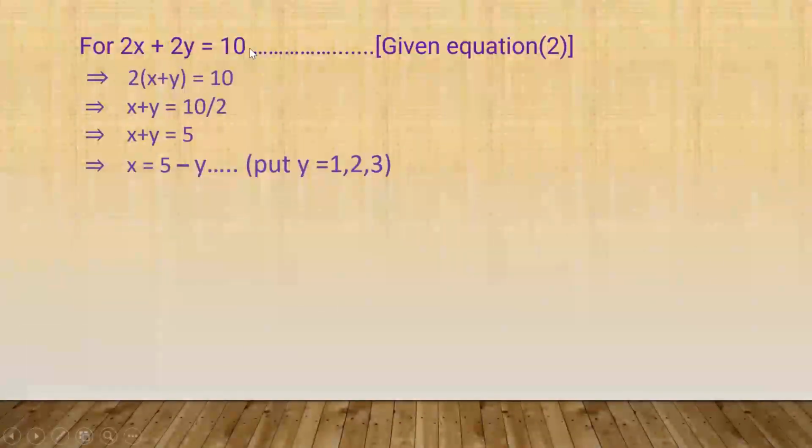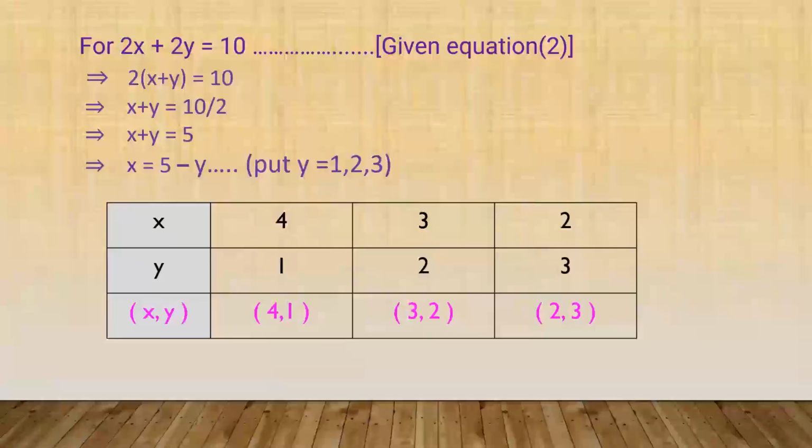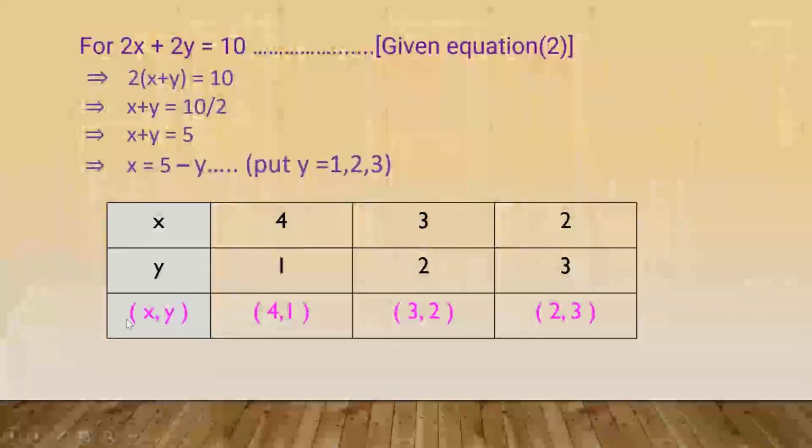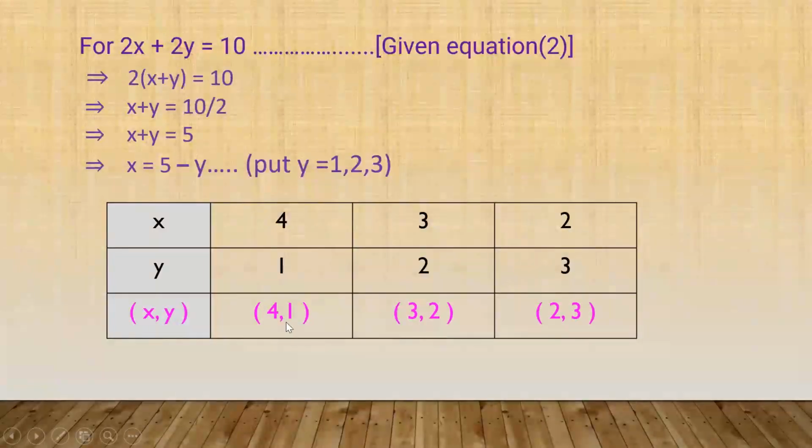2x plus 2y is equal to 10. 2 is common, divide by 2. It becomes x plus y is equal to 5. That implies x is equal to 5 minus y, and substitute the values of y. Similar to the previous example, x coordinates: x is equal to 5 minus 1, it becomes 4. x is equal to 5 minus 2, it becomes 3. x is equal to 5 minus 3, it becomes 2. Then x, y: first coordinate 4, 1, second coordinate 3, 2, third coordinate 2, 3.